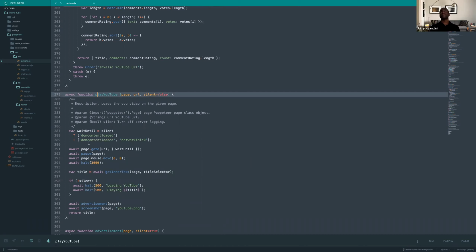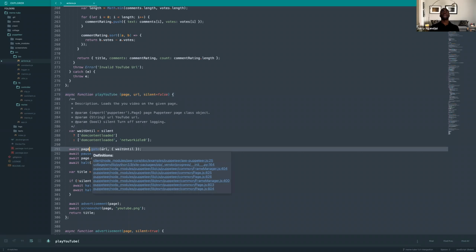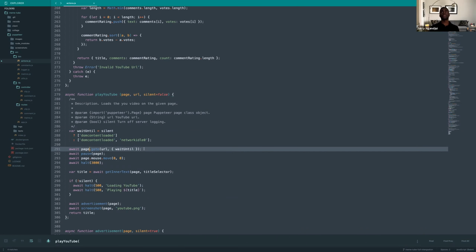The first time, you require Puppeteer using the slide I showed earlier. After you install it, you require it, you can start a new browser, and then from a browser, you can get a page. And from that page, you can navigate to a specific URL. Is that simple? Here, what you'll see is a lot of wait untils, a lot of halts, timeouts, because it's